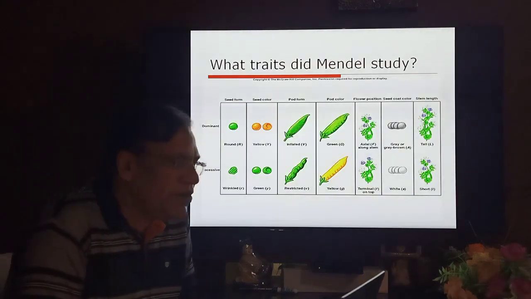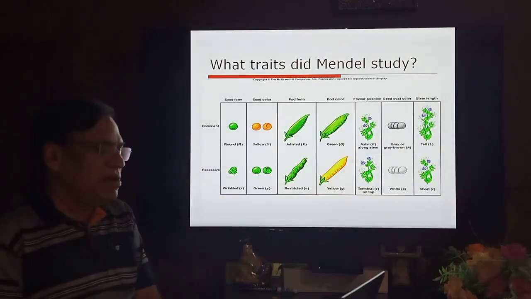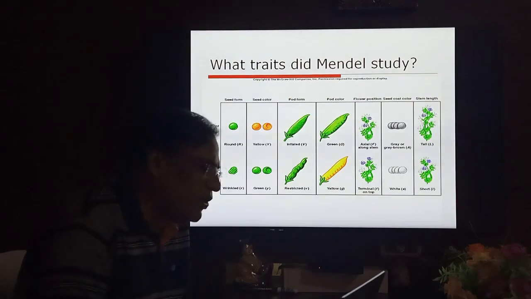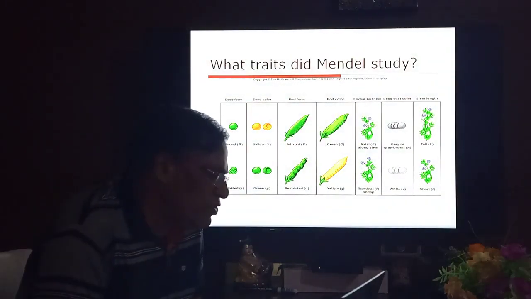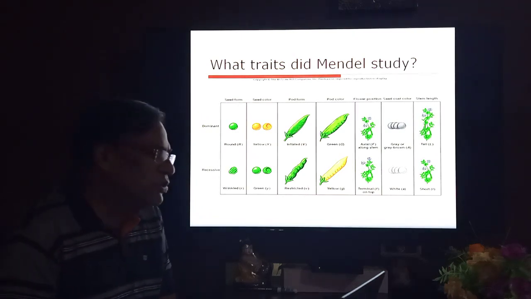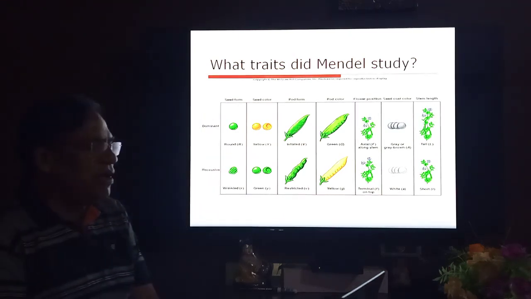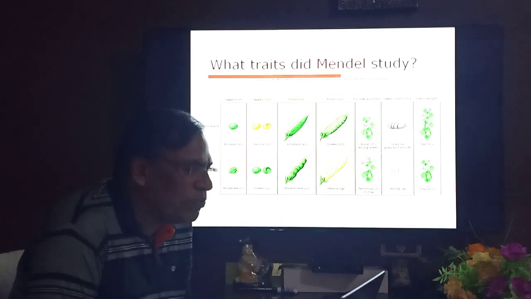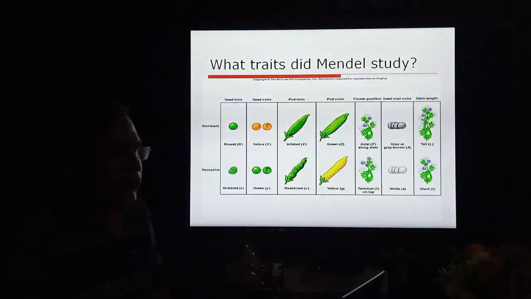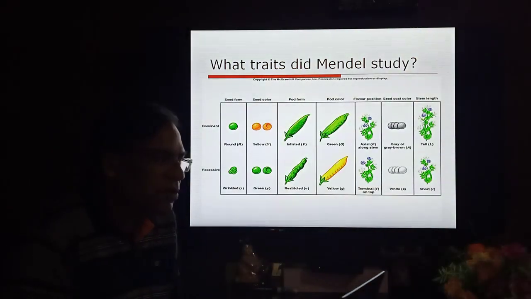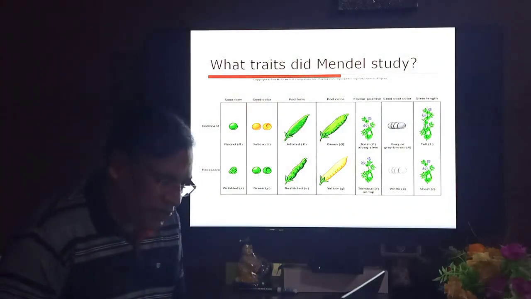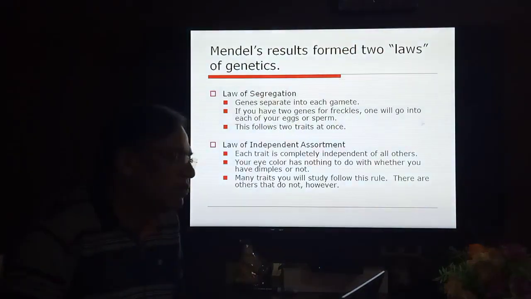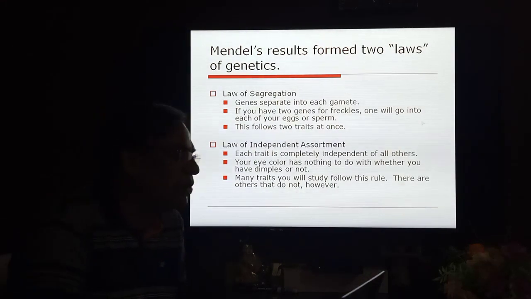What traits did Mendel study? Mendel chose 7 pairs of contrasting characters, like dominant and recessive. They were seed form, seed color, pod form, pod color, flower position, seed coat color, and stem length. So these were the 7 pairs of contrasting characters that Mendel considered in his crosses.